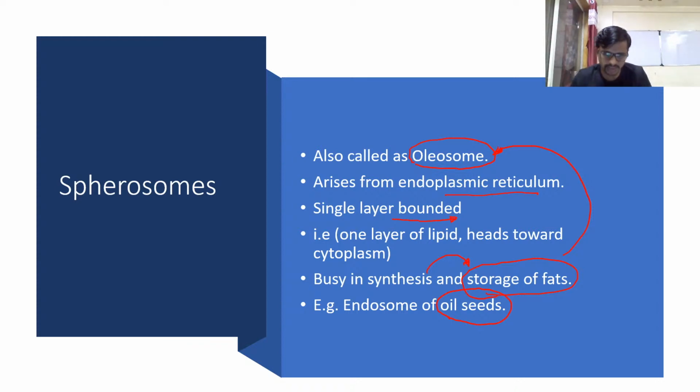So, the function of microbodies. A spirosome is a type of microbody. The function of spirosome is synthesizing and storing lipid. Both jobs, storage and synthesis of lipid, are done by a single microbody, the spirosome. That's why we call it oleosome. It is always present in the endosperm of oil seed, or you can simply keep in mind that it is inside the oil seed.